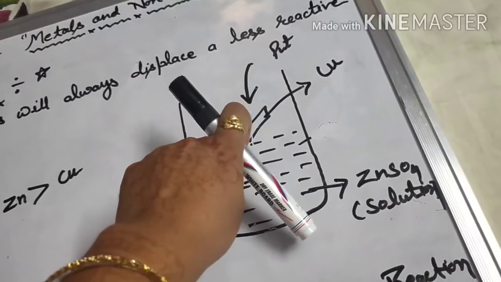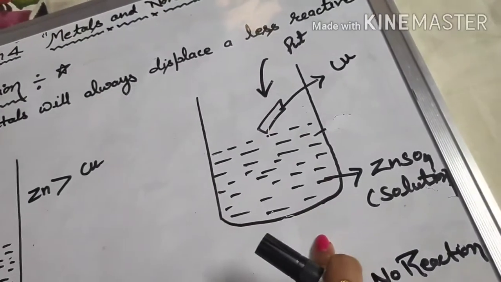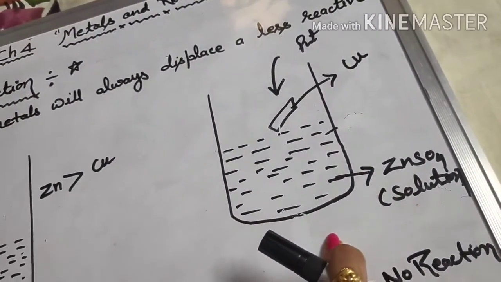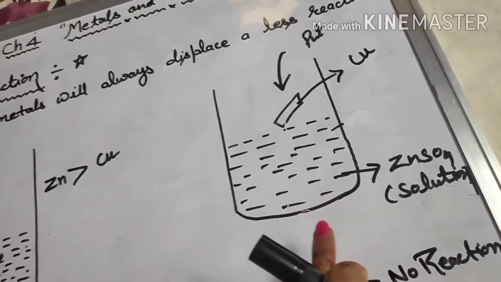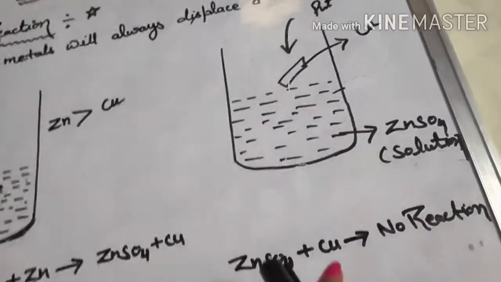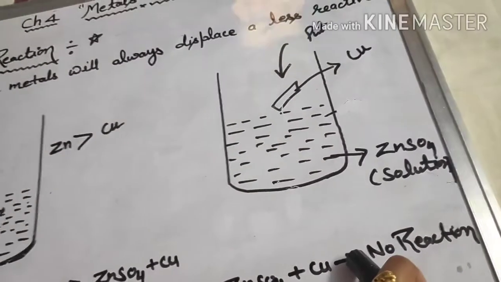You know that a less reactive metal will not be able to displace a more reactive metal. Therefore copper will not be able to displace zinc, so no reaction takes place here.